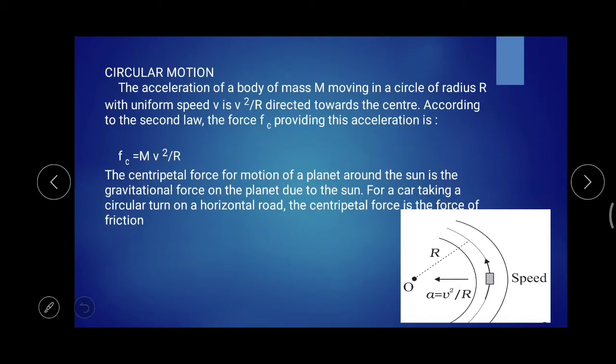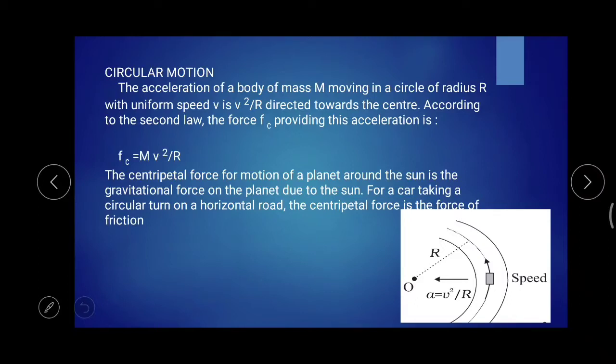In the last chapter we discussed circular motion, and we studied one new term, the centripetal force.